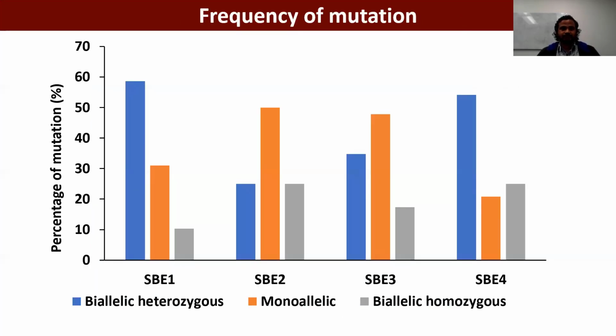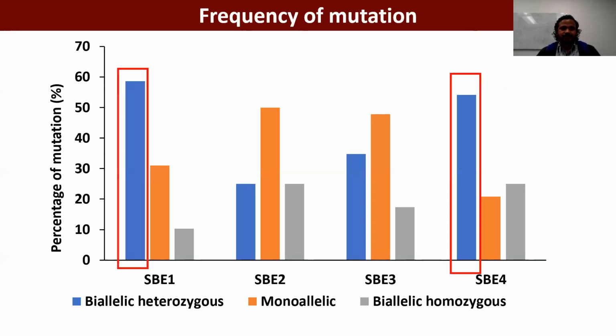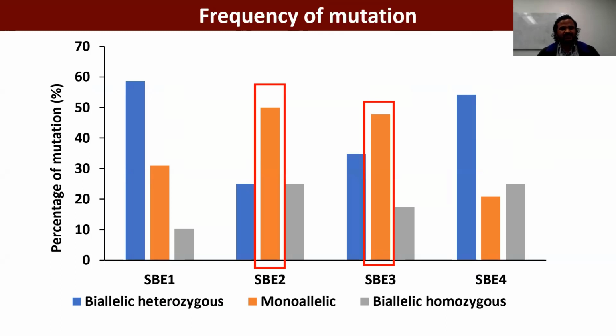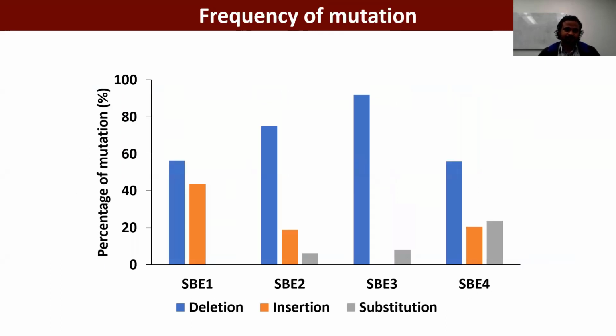Then we checked the frequency of mutation with respect to biallelic heterozygous, monoallelic and biallelic homozygous across the overall plants and the gene targets. For the SB1 and SB4 targets, we found a higher percentage of biallelic heterozygous mutation. And for the SB3 and SB2 gene targets, we got a higher percentage of monoallelic mutation.